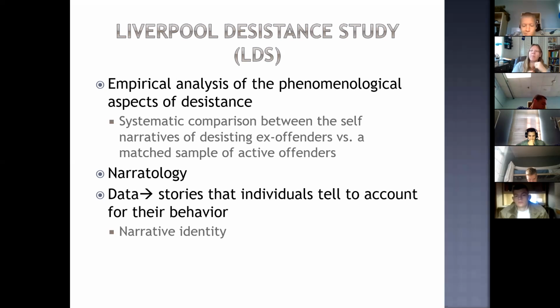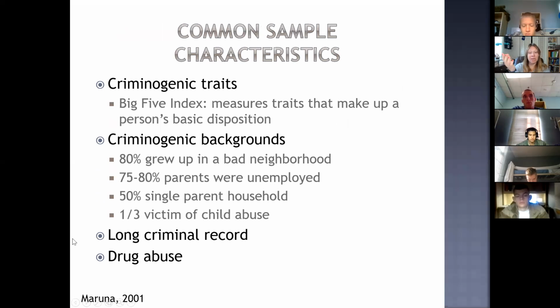All right, so remember, narratology isn't interested in the facts that these people have, it's how they view these facts. So let's start by looking at the facts of the samples to see if there were differences. So remember, we're comparing desisters and persisters. Although each participant in this research study has a unique personal history and faces singular life challenges, there were very similar characteristics shared by the persisters and the desisters.